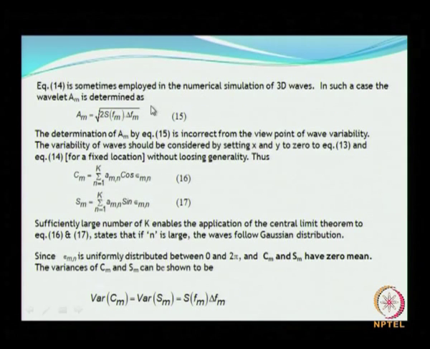So the determination of AM by equation 15 is incorrect from the viewpoint of wave variability, because that is a general equation, but when you set x and y equal to 0, then equations 13 and 14 for a fixed location, without losing their general description, can be rewritten as shown here.